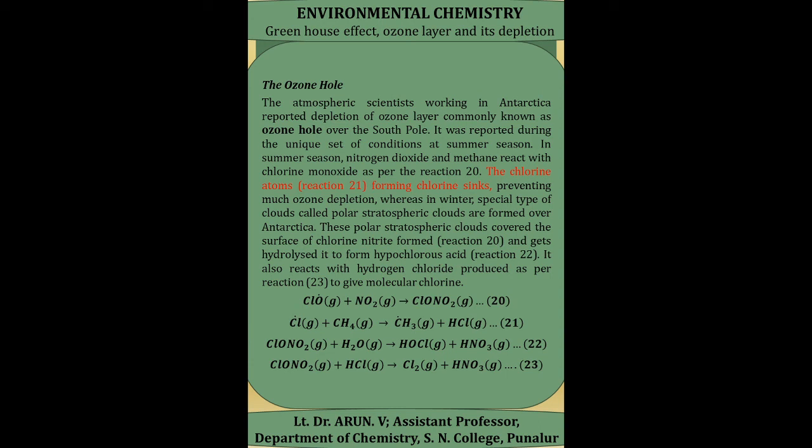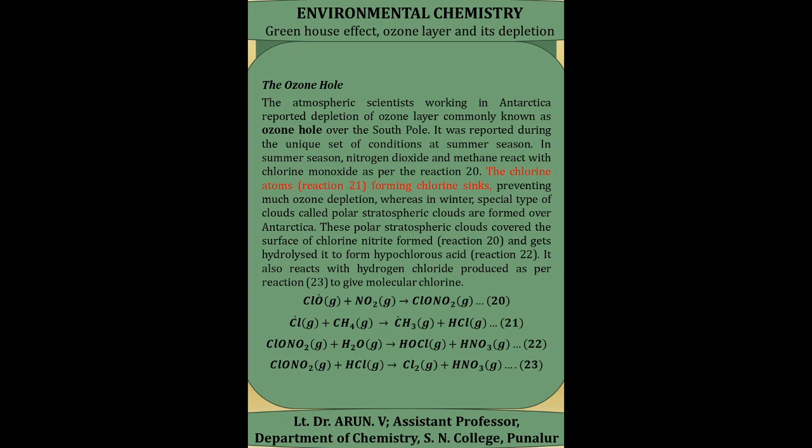These polar stratospheric clouds cover the surface of the chlorine nitrate, which is formed as a result of equation 20, and this chlorine nitrate gets hydrolyzed to form hypochlorous acid as per reaction equation 22.